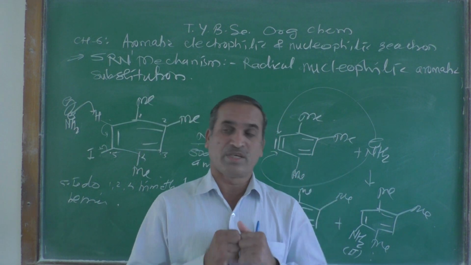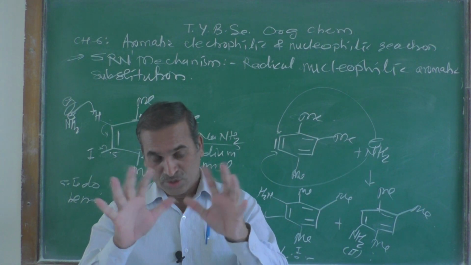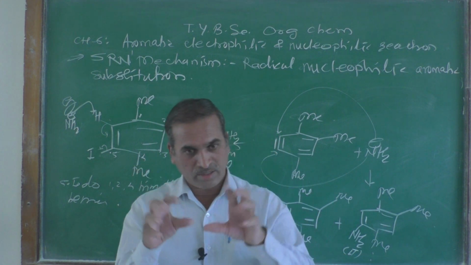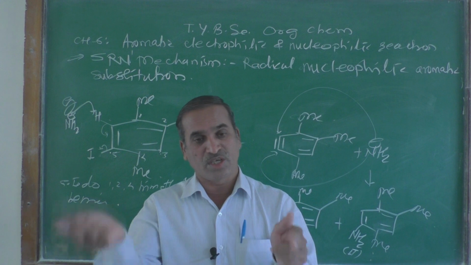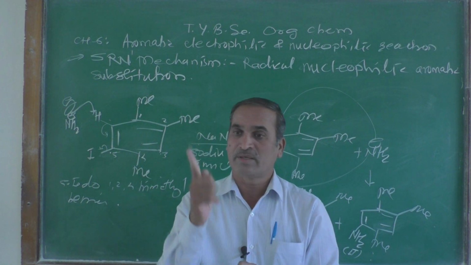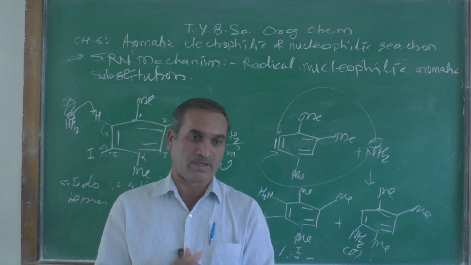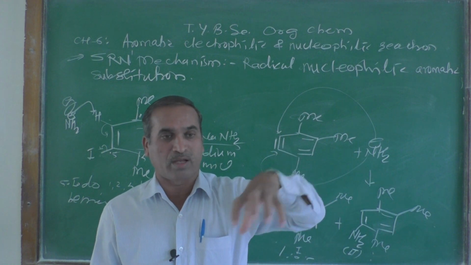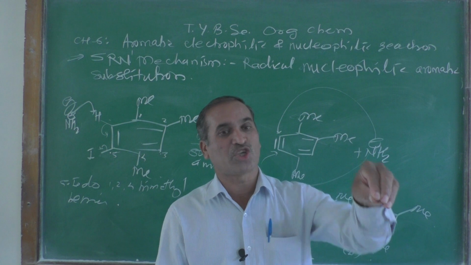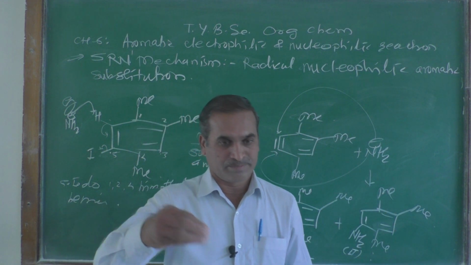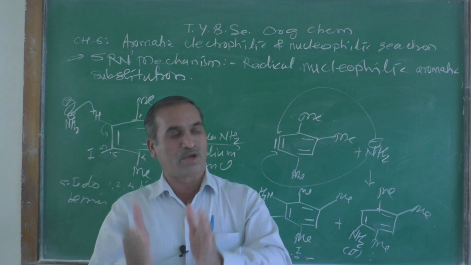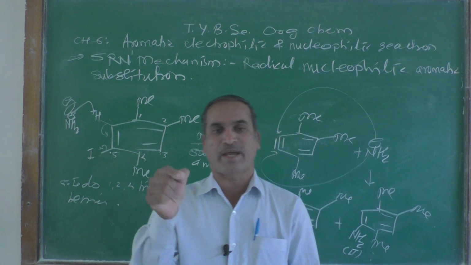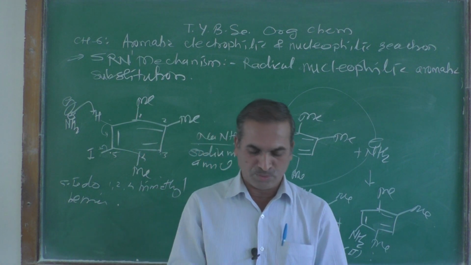Just now we have seen, if you bring the structure of N,N-dimethyl aniline in front of you, you will see that it has an electron donating group, which is an activator, and activates the ortho and para positions. But at ortho, the two methyl groups are bulky, so there is not sufficient space for accommodation of that group at the ortho position, and therefore the electrophile exclusively attacks at the para position. So that is the reason you have to give.